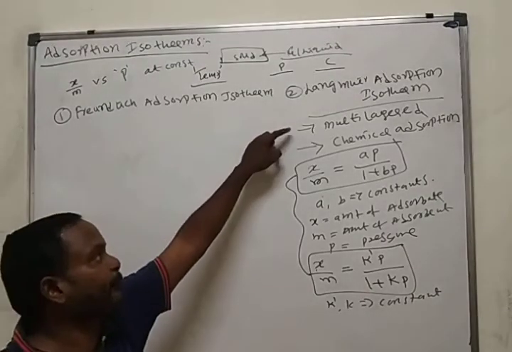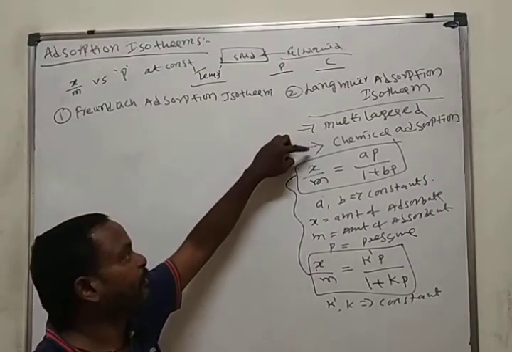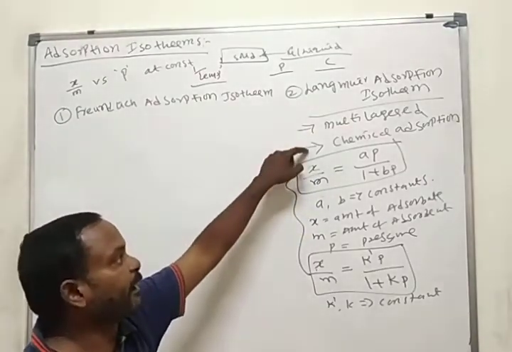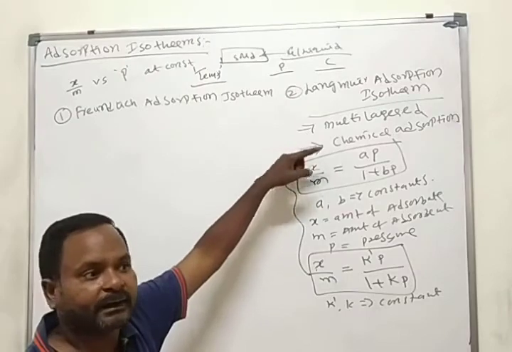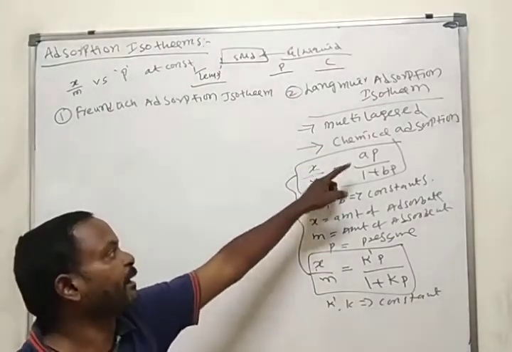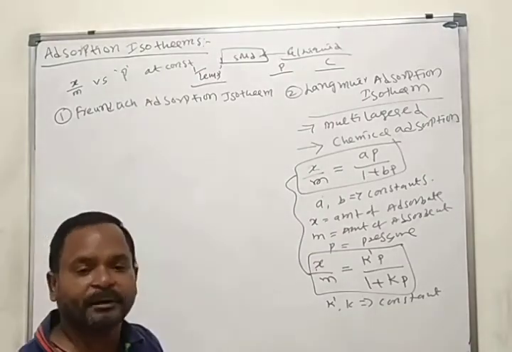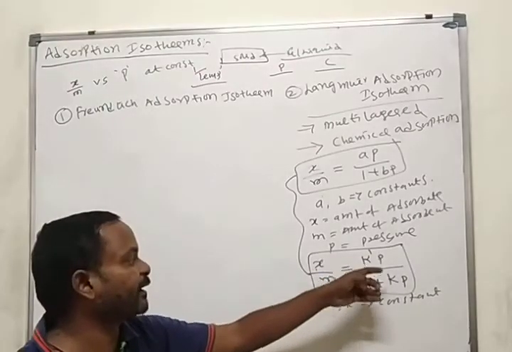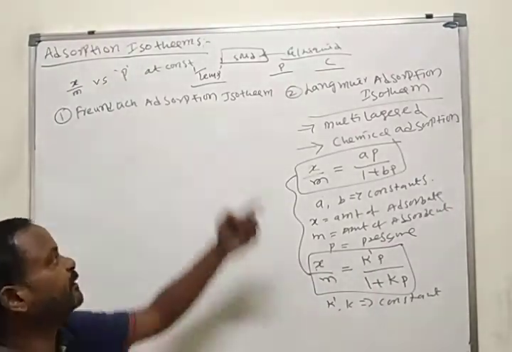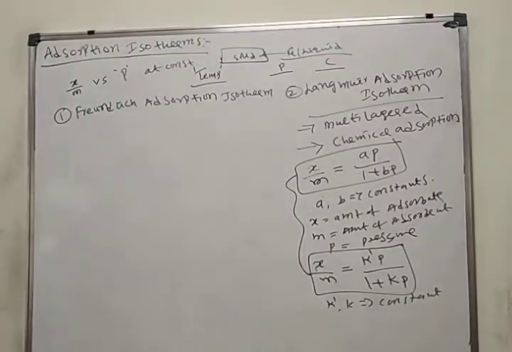It is a multi-layer adsorption isotherm, it explains chemical adsorption. What is the principle here? x by m is equal to AP by 1 plus BP, or x by m is equal to K dash P by 1 plus KP. This is about the Langmuir adsorption isotherm.